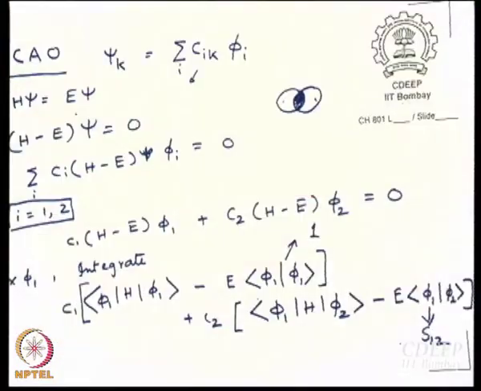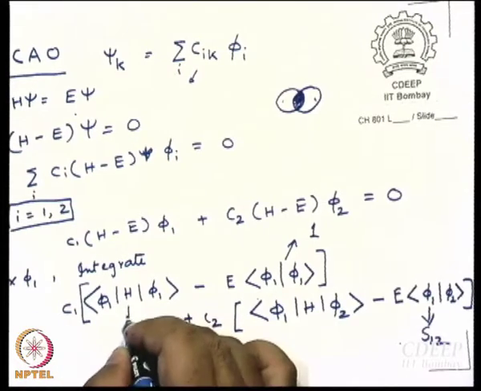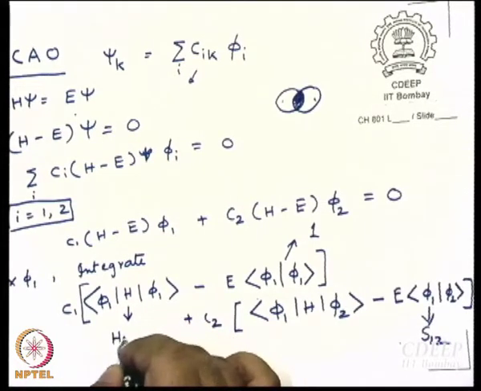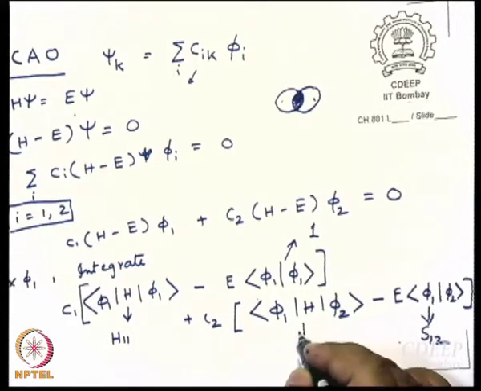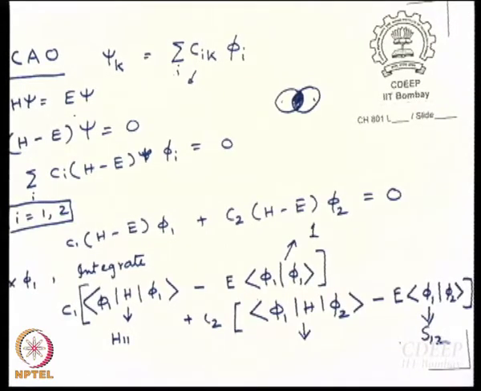What is this? Integral phi 1 H phi 1 over all space. This is called H11, and what does it stand for? Expectation value, right? Expectation value of the Hamiltonian for phi 1. What is this? It is called H12, and what does it stand for?